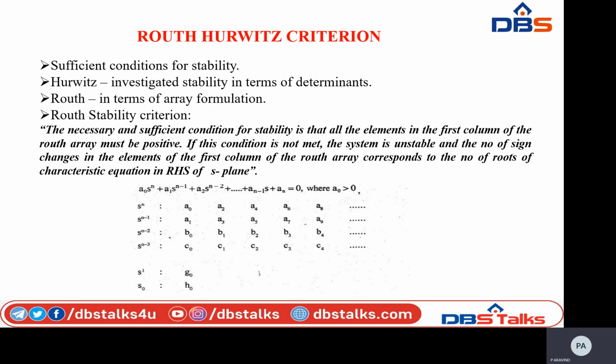The first one is the Routh-Hurwitz criterion and also the Nyquist criterion, the third one is the root locus plot, the Bode plot diagram, and also the Nichols chart. These are some methods used for determining the stability of linear control systems.